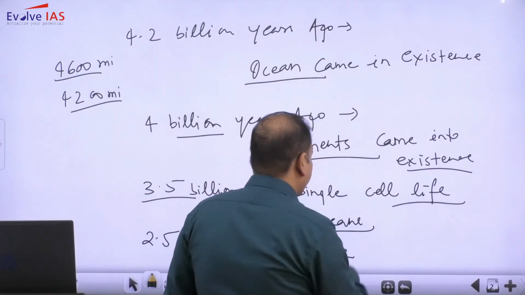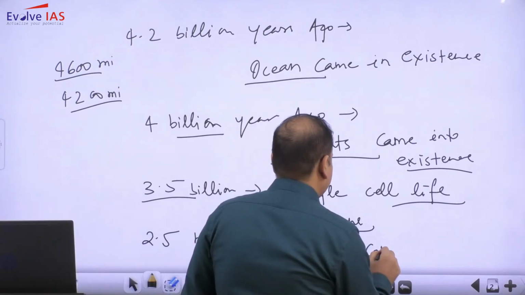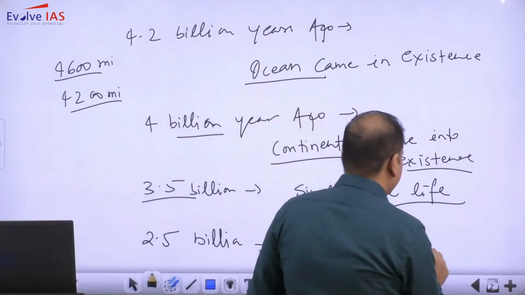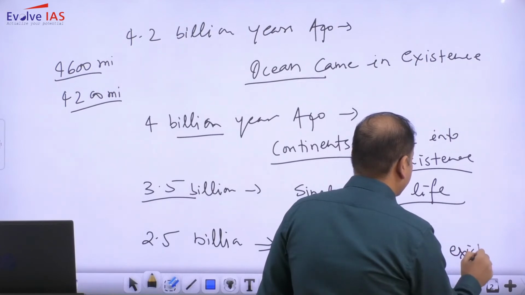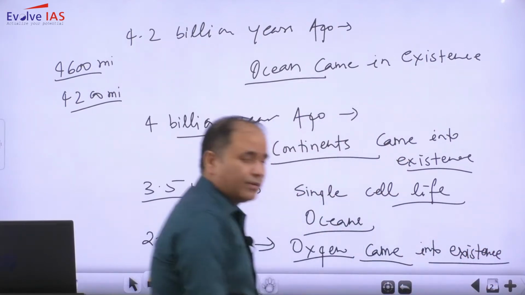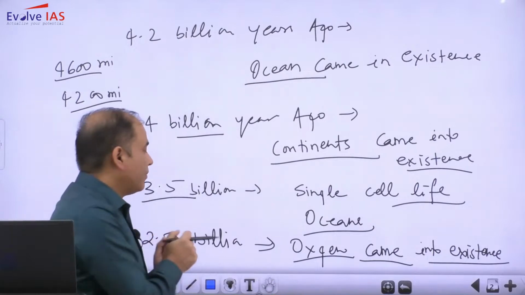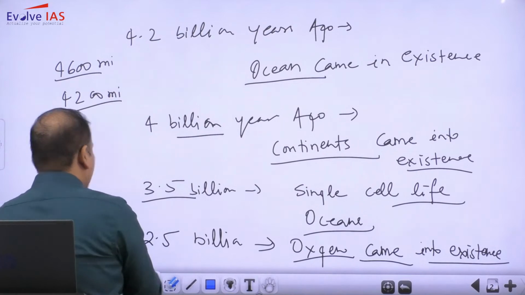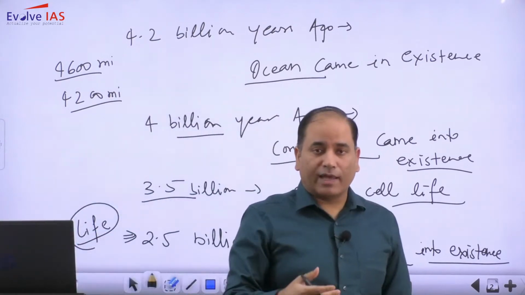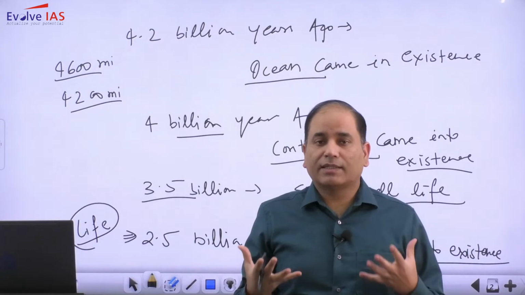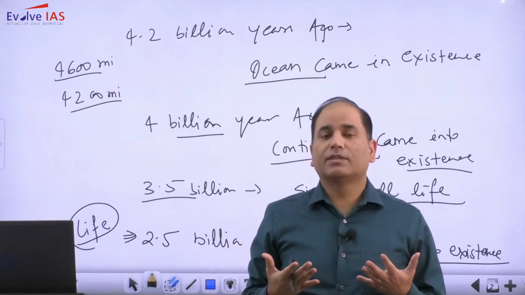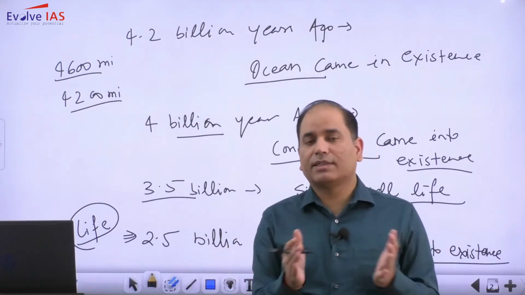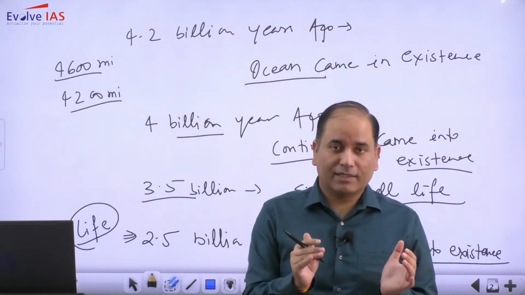And in fact, when the oxygen came into existence, it led to almost widespread presence of life. So the life started thriving on our planet once the oxygen was available. Oxygen became available through the photosynthesis done by some of the algae that had emerged in